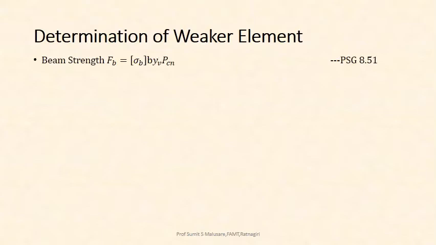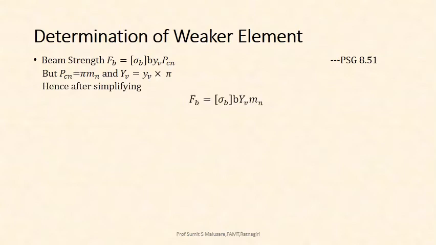With reference to PHG 8.51, you will get a formula FB, that is the beam strength, is equal to sigma B into small yv into PCN, where small yv is the Levy's form factor based upon the diametral pitch, and PCN is the normal circular pitch. But we know that normal circular pitch is equal to pi into normal module, that is pi into Mn, and capital YV is equal to small yv into pi. So if I rearrange the terms, we get FB is equal to sigma B into YV into Mn.